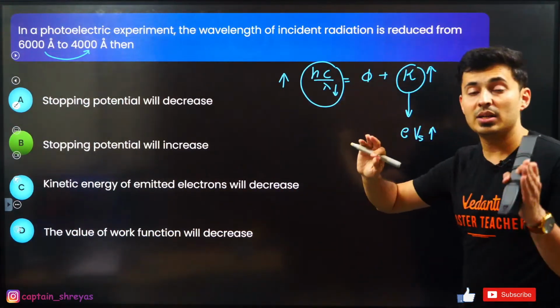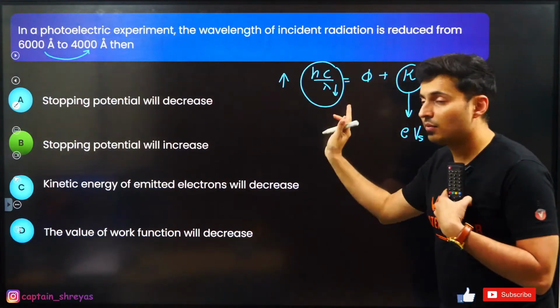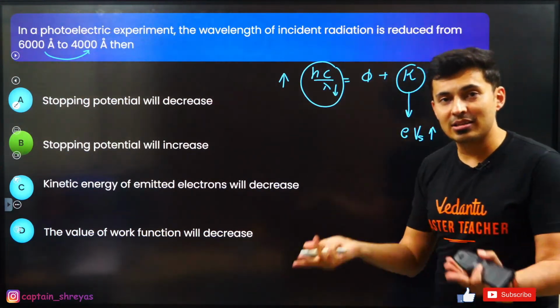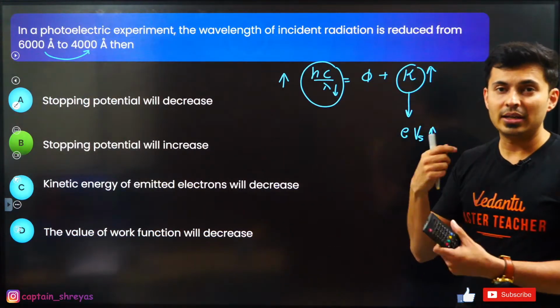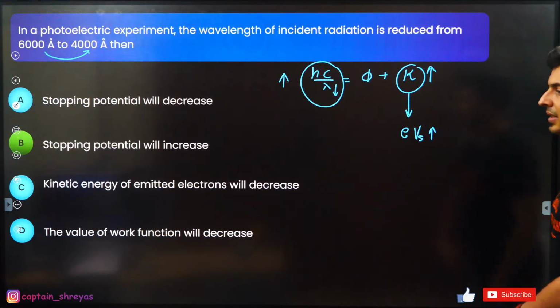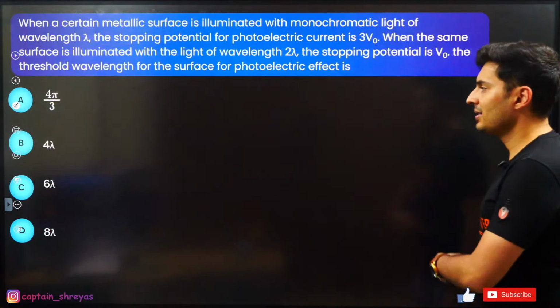Work function depends on the material, so it will not change just because you change the light. It's a characteristic property of the material or the metal, so that will not be affected. Alright, I hope this is clear.